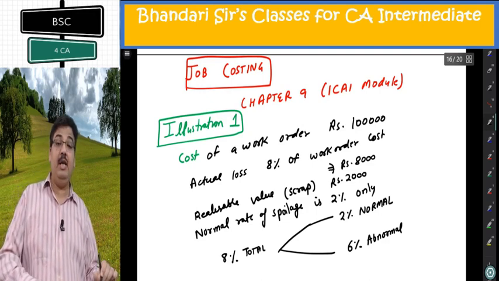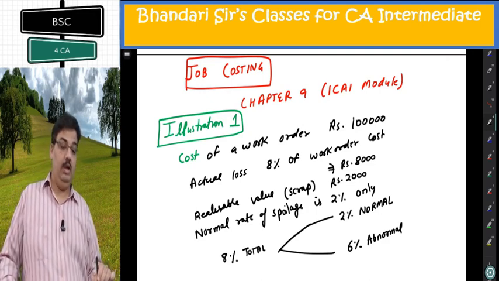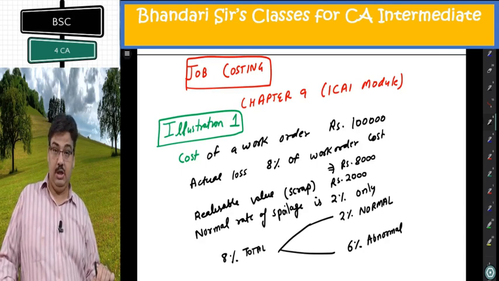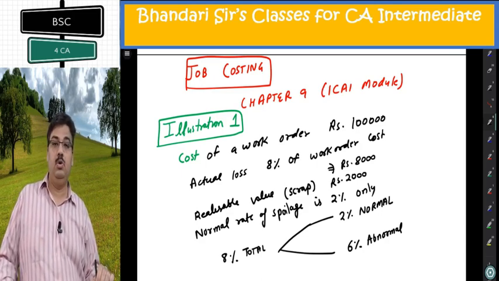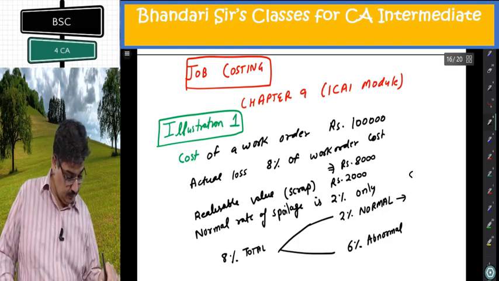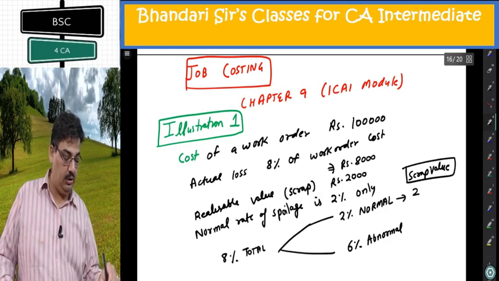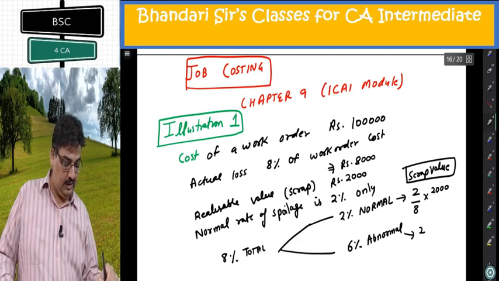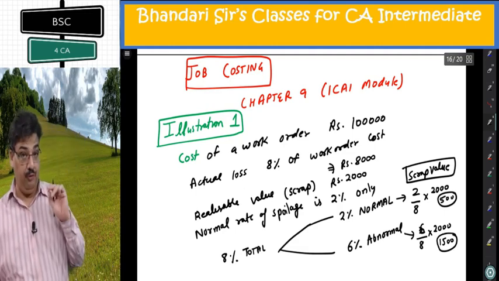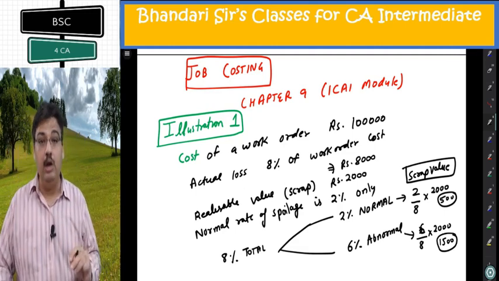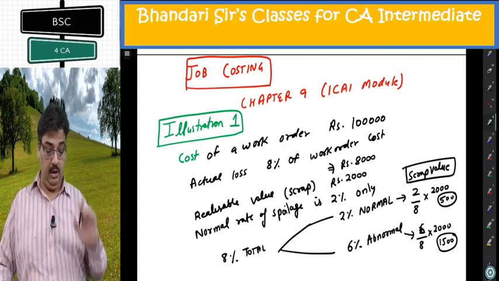Now scrap against them is also in the same ratio, 2:6, or I can say 2/8 scrap value against normal loss, 2/8 into 2,000, and against abnormal loss 6/8 into 2,000. This is 500, this is 1,500. So the 1,500 scrap value of abnormal loss will also come there.